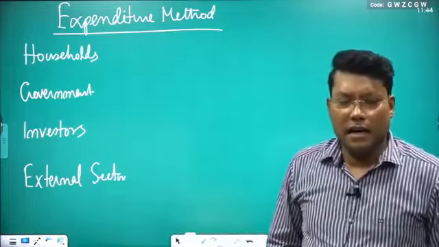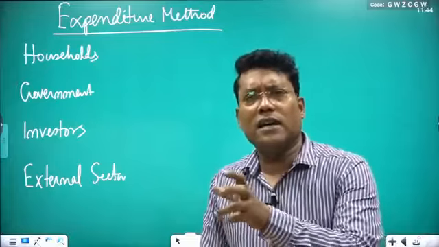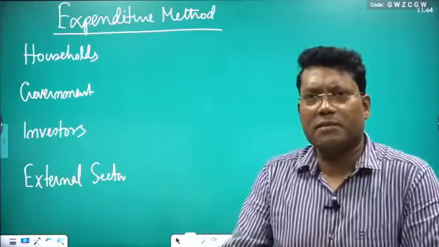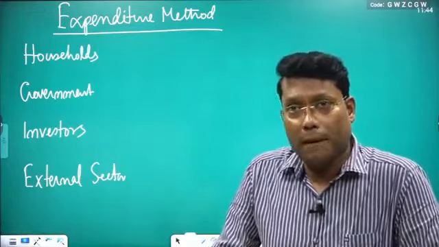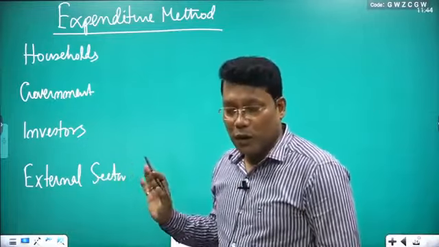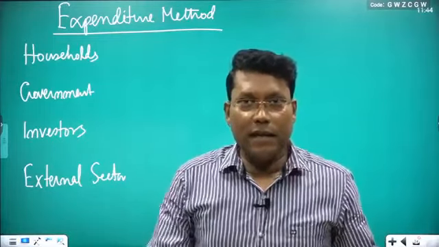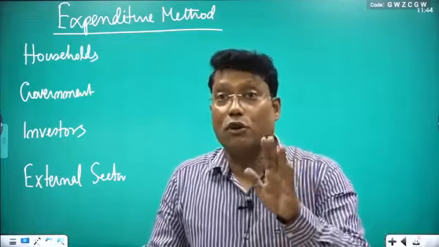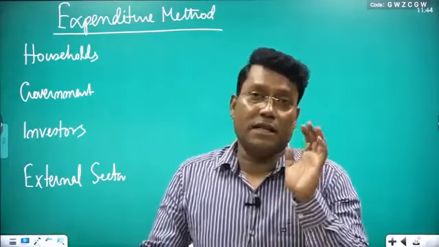In the income method we don't need to dictate, because you already know R I P, I already discussed it with you, you just add it and you get NDP at FC. And what is NDP at FC? Net domestic product at factor cost. Clear? So here we are dividing the whole economy into 4 groups. Why? Take one example. Our objective is to calculate the total production in our economy. That is the ultimate objective of this method.